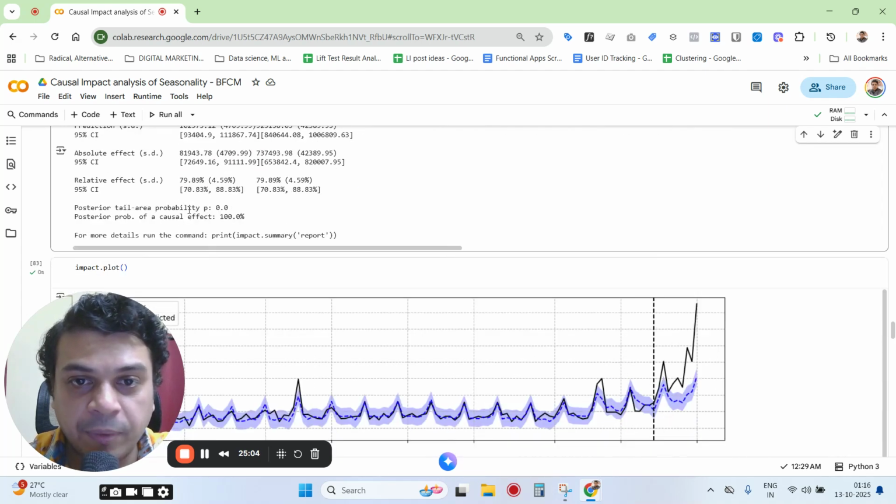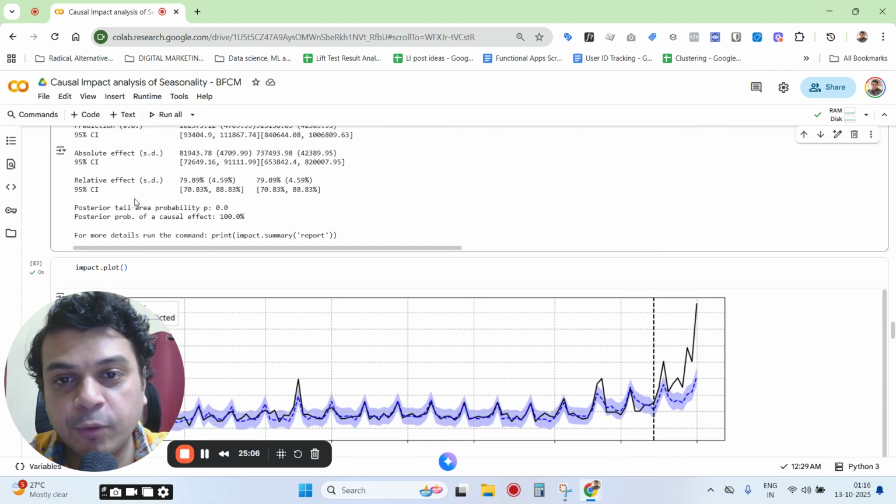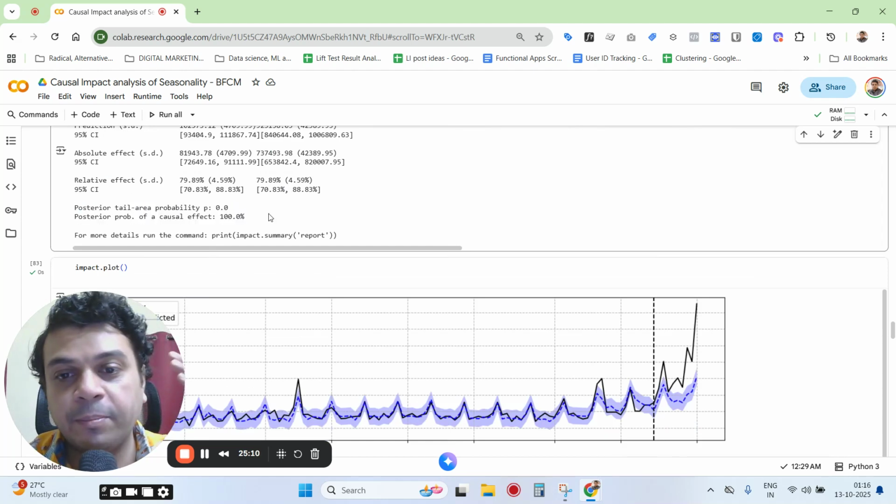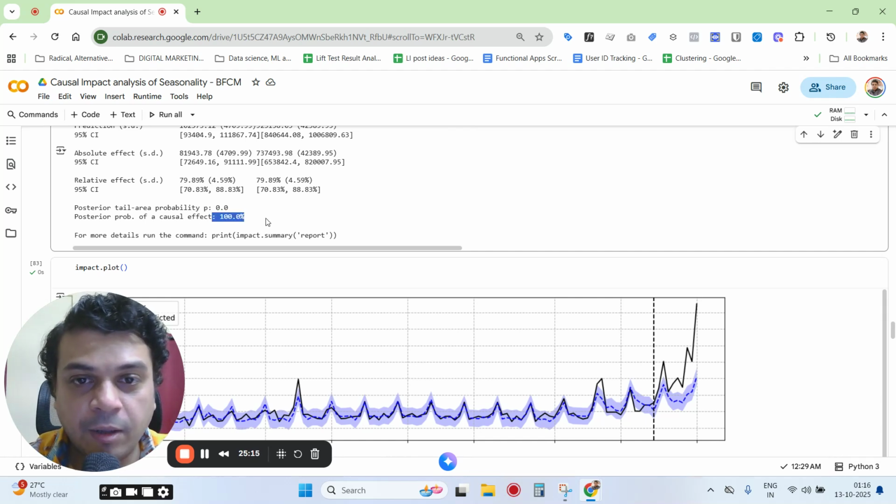And the posterior tail probability, this of course is based on Bayesian models, as I've discussed previously in my videos. It's a Bayesian Structural Time Series model, or BSTS, and the probability of a causal effect is 100%, right? And that's because the p value is very small, much lesser than 0.05.